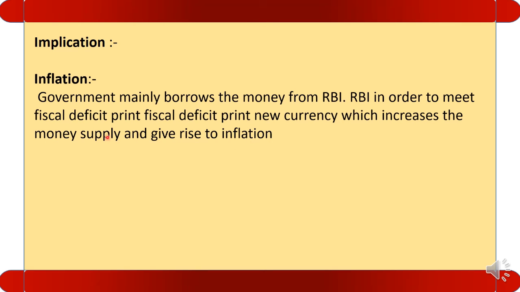So what will happen? Because of the fiscal deficit, government borrows the money from RBI, because of which what will happen? The circular flow of money increases, because of which demand increases, but supply is not there. As a result, inflation increases. More demand, less supply, inflation increases.